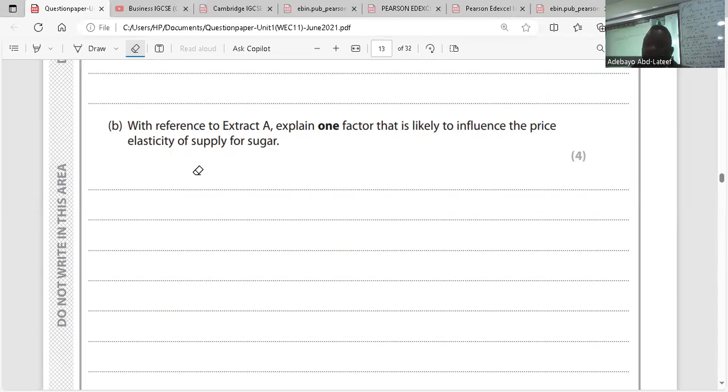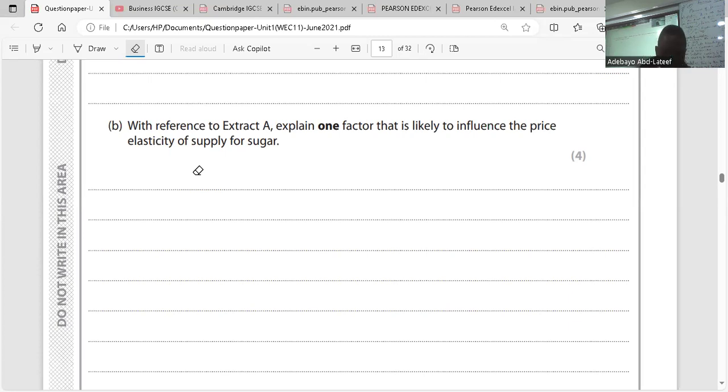Price elasticity of supply is the degree of responsiveness of quantity supplied as a result of a change in price. So if price changes, it is expected that suppliers will supply more into the market. But how do they supply more if they don't have storage capacity? So they need the storage capacity to supply. If there's no storage capacity, no matter what the price is, they won't be able to supply. So the law of supply will only work if they have storage capacity.